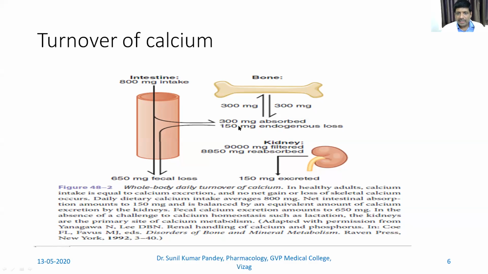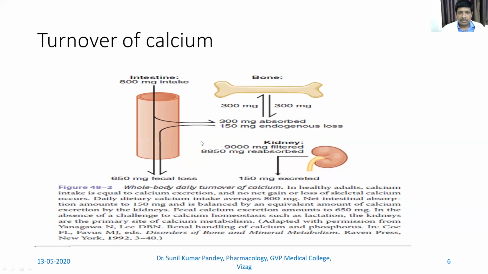Now 150 milligram is the endogenous loss. This endogenous loss of 150 milligram of calcium goes back into the intestine, which makes 500, which was already there in the intestine, plus 150, which makes 650 milligram, and that is excreted out through feces.